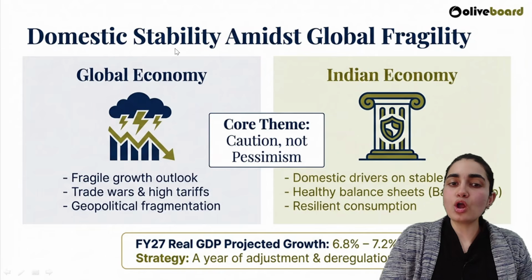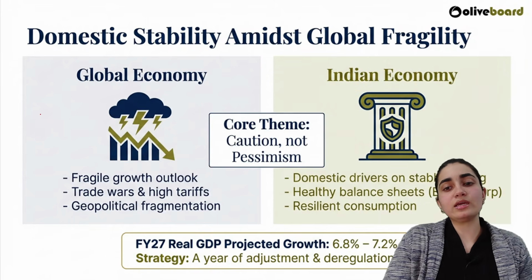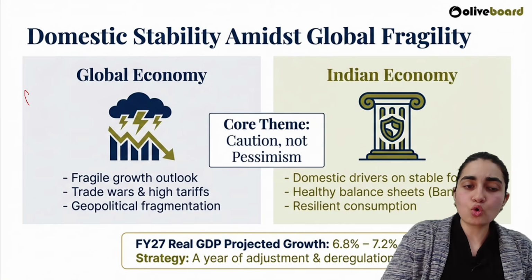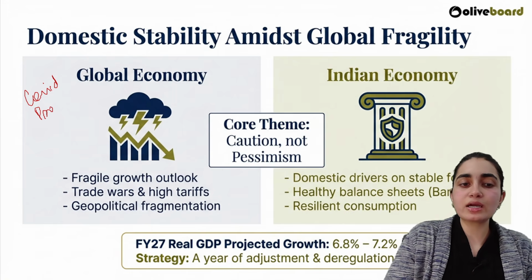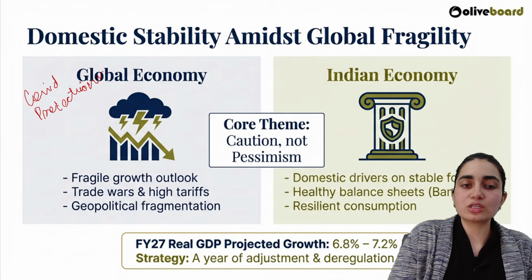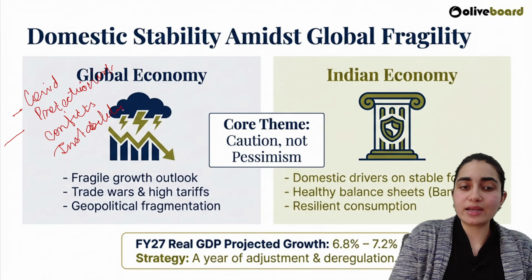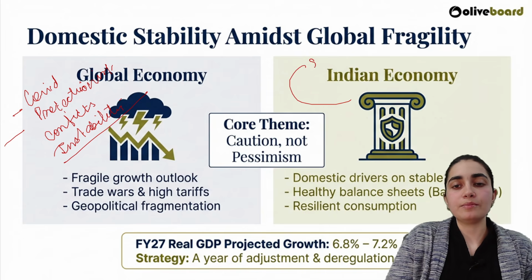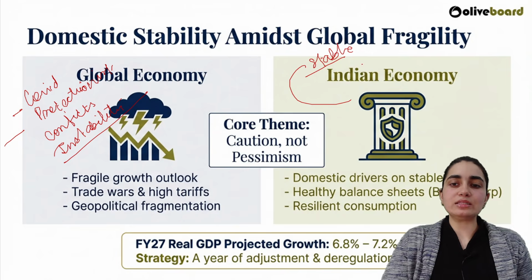Okay, now this is all about domestic stability. The survey in itself ensures that even in the COVID time period, and even in today's time period, where a lot of countries are focusing on being very protectionist in nature, where there is a lot of conflict going on, and a lot of instability in the economy here, still, if you try to find out India's growth, that is still stable. Now, what is the reason behind it? What do you think? What is the reason behind it?